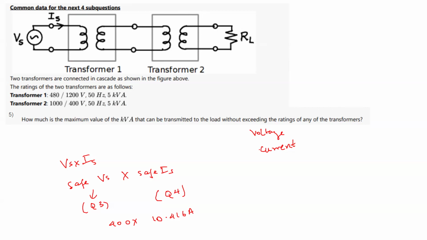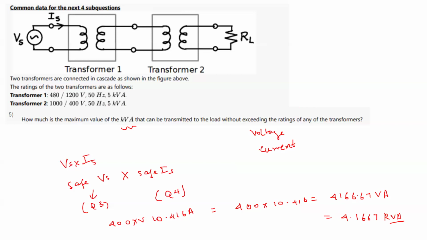You will see that it will come out to be 4 point... it is asking the answer in kVA, which is very important. So 400 into 10.416 will come out to be 4166.67 VA, and if I write it in kVA, it will come out to be 4.1667 kVA. Okay, so this is the answer to this question.